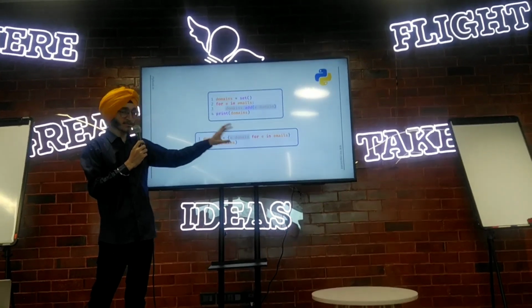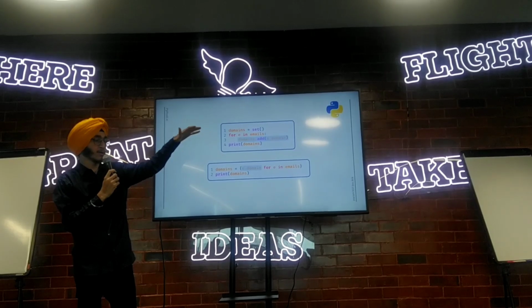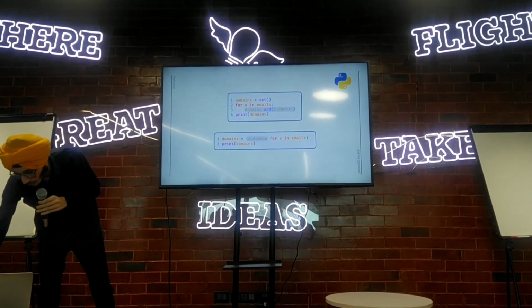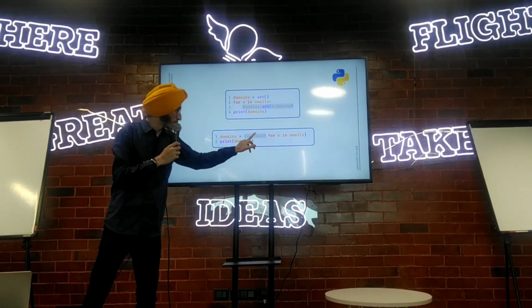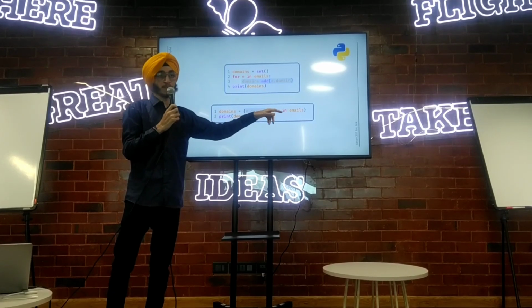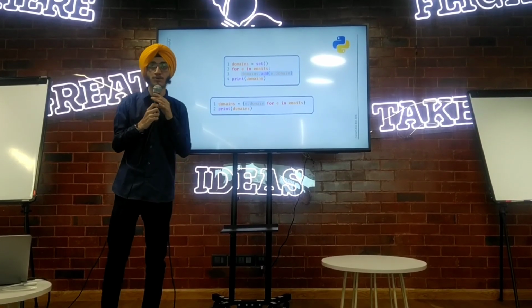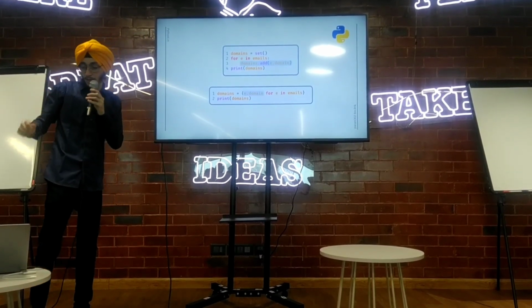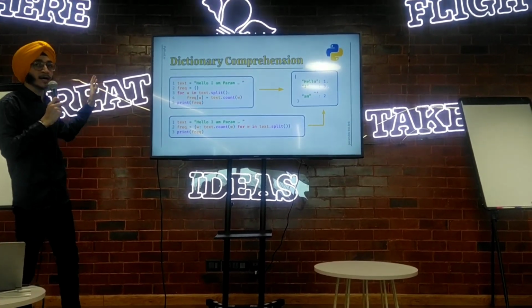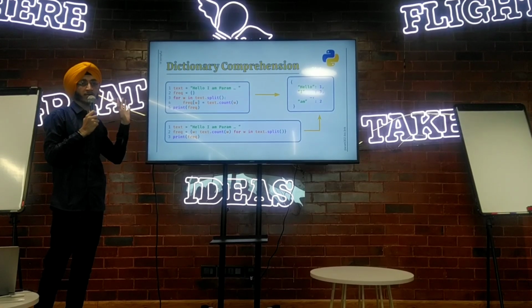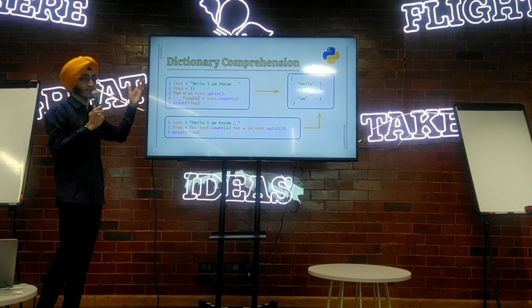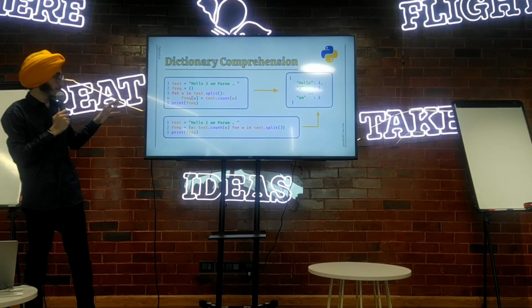Then we write the expression, the element which is to be added to the set. After that, we just write the loop. So the first statement is what is to be appended, then the for loop without any colons or indentation. So this is how set comprehension works. Now let's move on to dictionary comprehension. I am showing you just one small example for each of them, so that you can get an idea how we can do the same thing in a comprehension way.